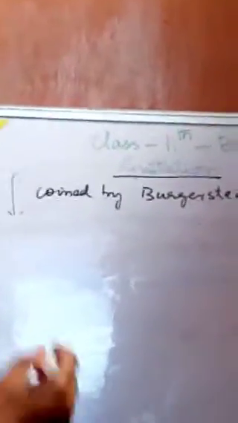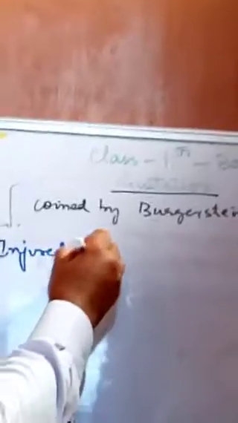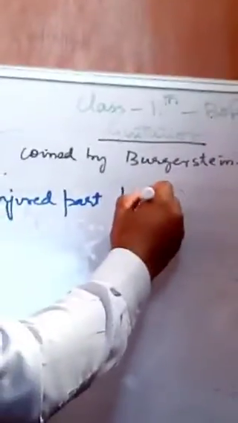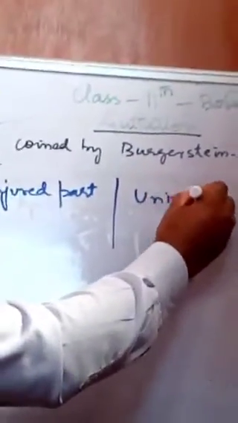Now it has also been seen that in the plant we have got two parts: one is called the injured part, and the other is called the uninjured part.